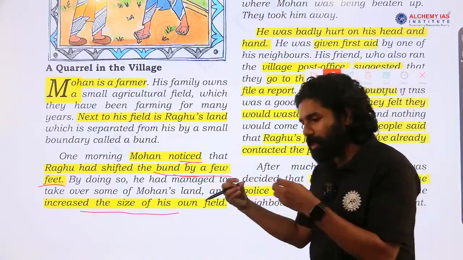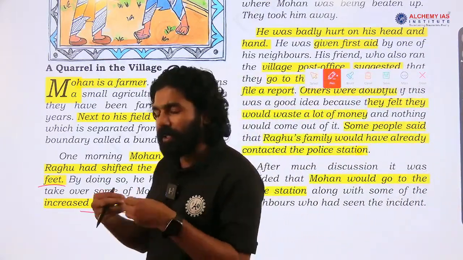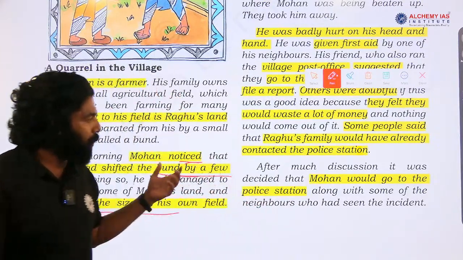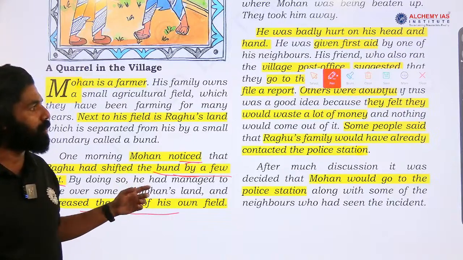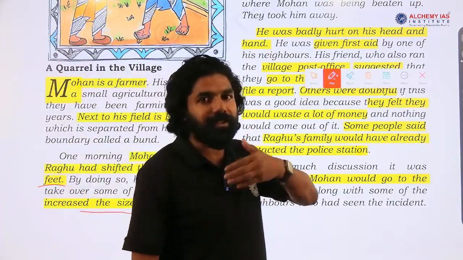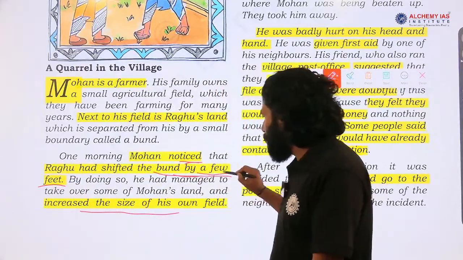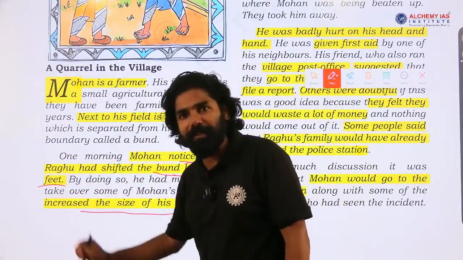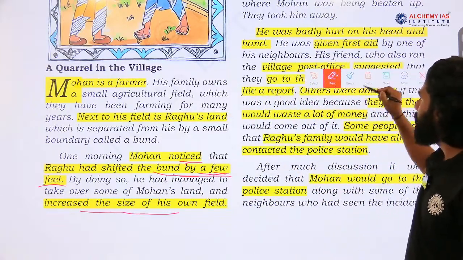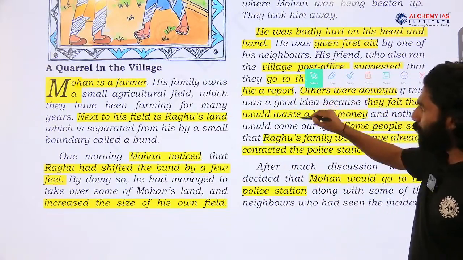So this is the dispute, an allegation made by Mohan against Raghu that Raghu extended his area by some feet towards Mohan's land.